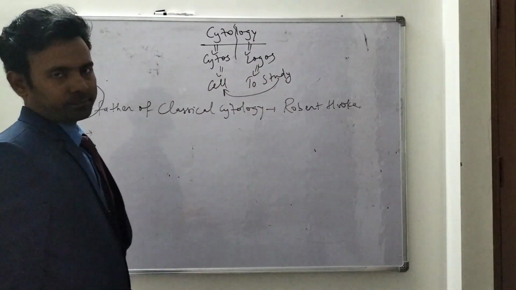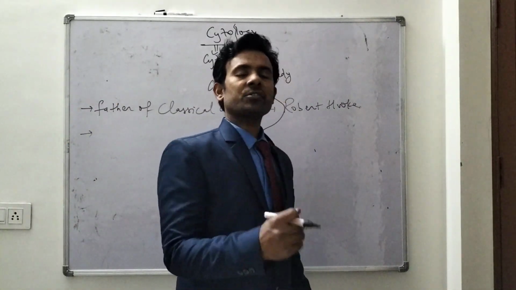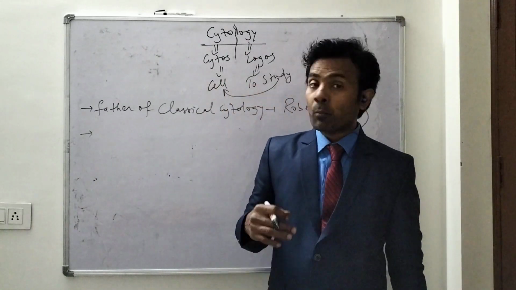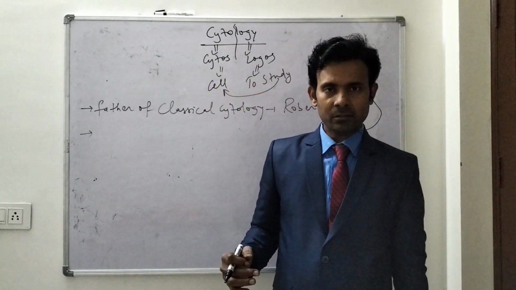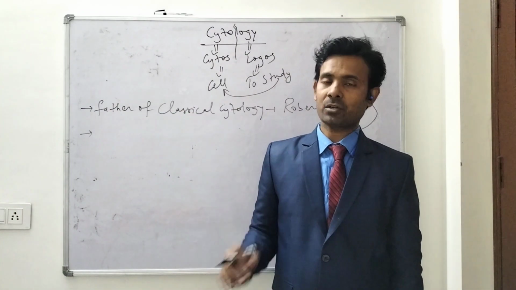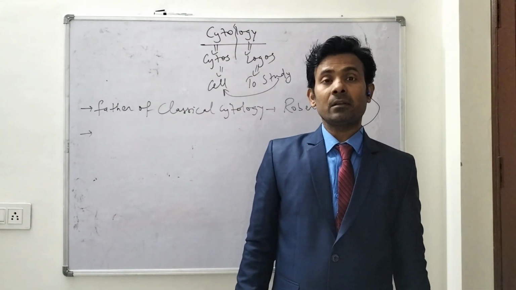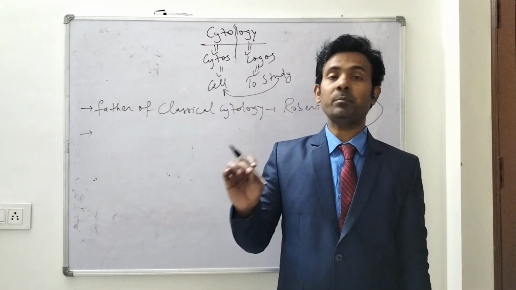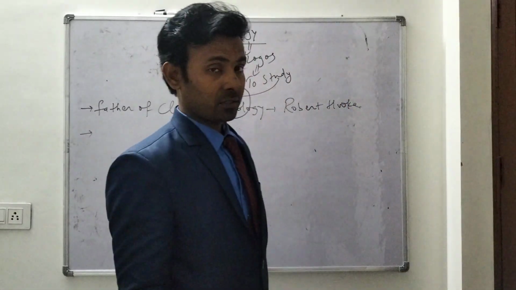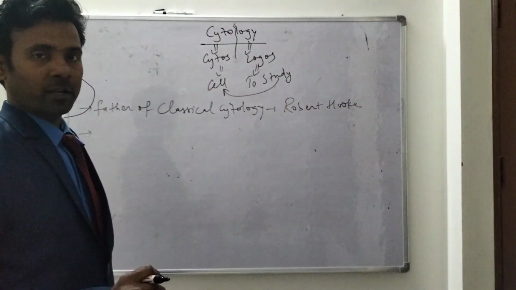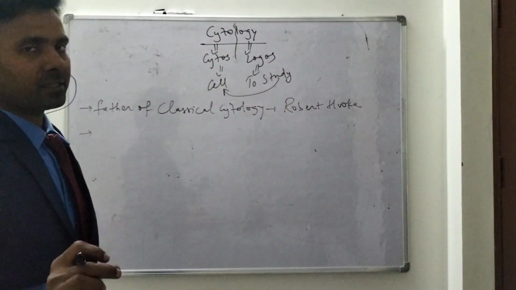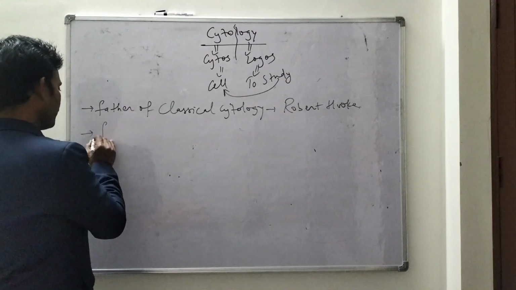After that, the person who made more contribution in the field of cell discovery was C.P. Swanson. Therefore, C.P. Swanson is also known as the father of modern cytology.